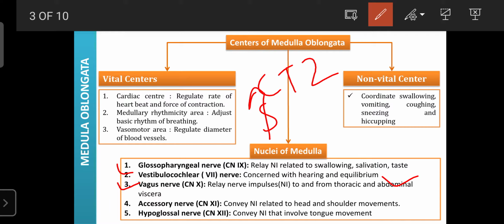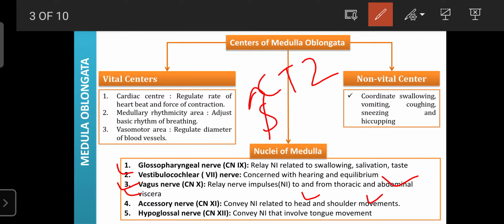Next, it also consists of the nuclei for the accessory nerve, that is cranial nerve 11. This nerve helps convey nerve impulses related to head and shoulder movements. Our head movements and shoulder movements mainly depend upon cranial nerve 11, or the accessory nerve. This nerve center is present in the medulla oblongata. So that's why the medulla oblongata also plays an important role in the regulation of head as well